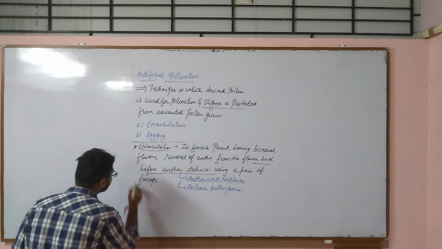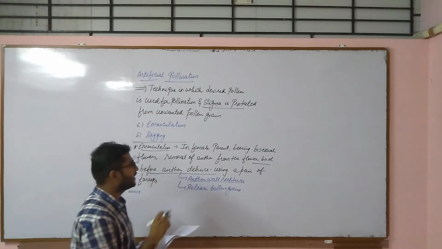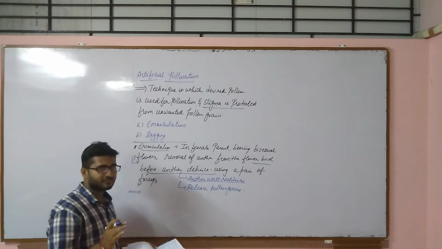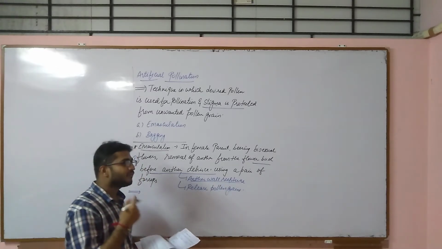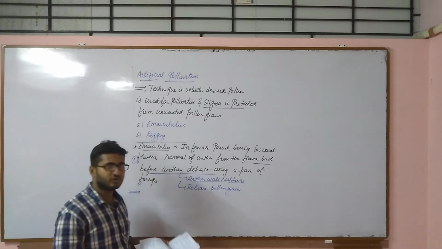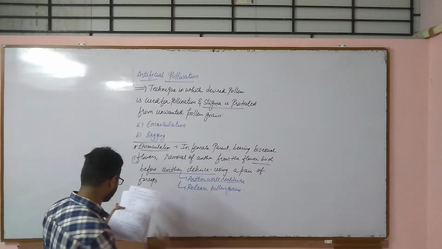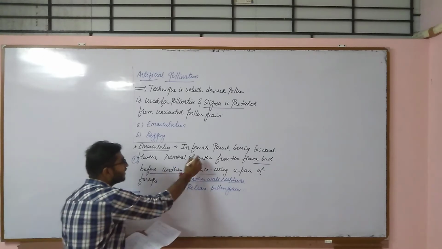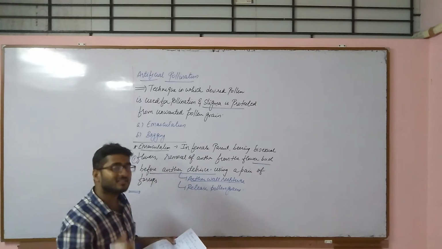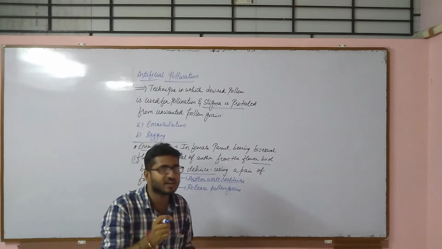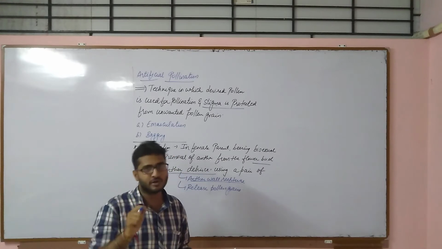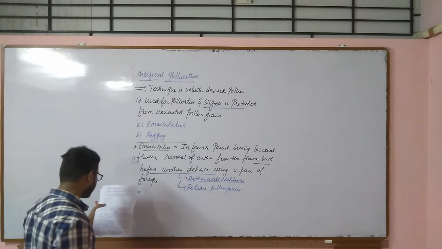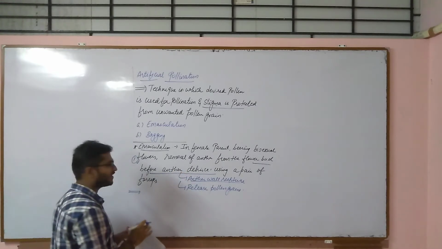Now, this is the first step in emasculation: removal of the stamen from the flower in its bud condition, before anther wall dehiscence, using a pair of scissors or forceps. Now we also have to cover the pistil part, that is, the stigma, because if we do not cover it, pollen from some other plant will come and fall on the stigma. And such flowers are called emasculated flowers.